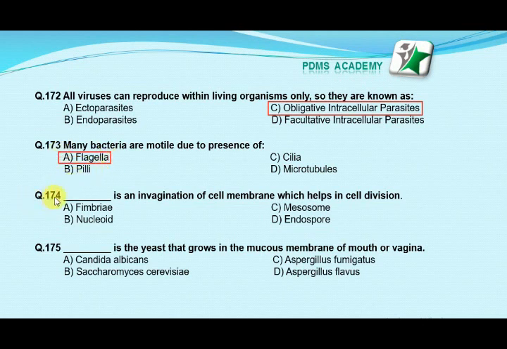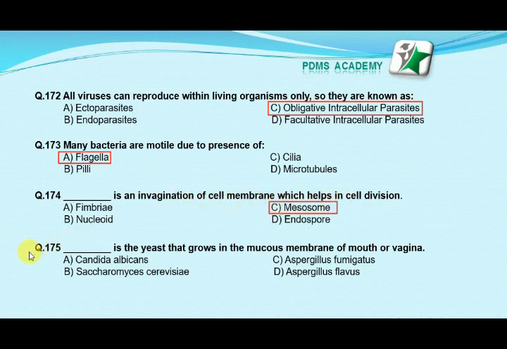Our next MCQ is: which one of the following is an invagination of the cell membrane which helps in cell division? Option A fimbriae, option B nucleoid, option C mesosomes, option D endospore. Our correct answer is C, mesosome, because mesosomes are invaginations of the cell membrane that help in cell division.